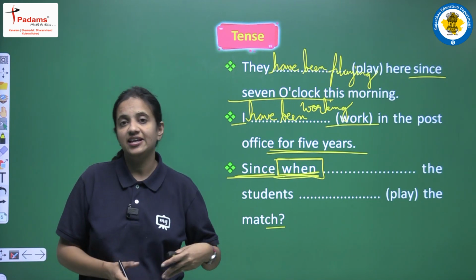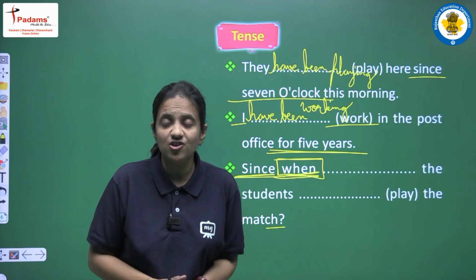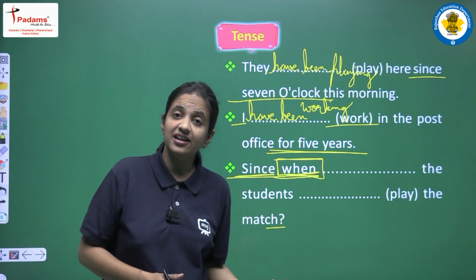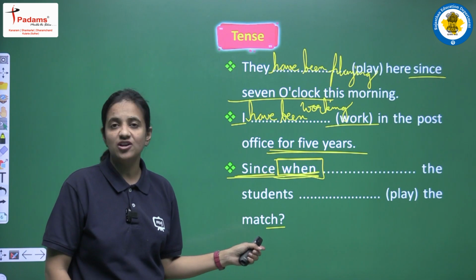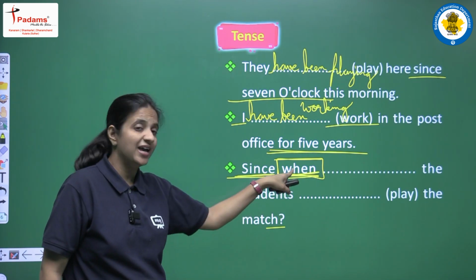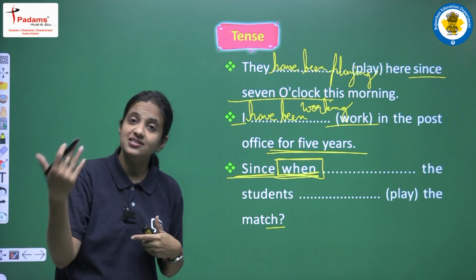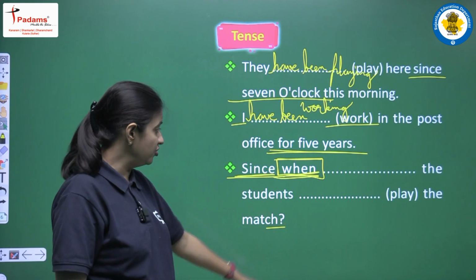So students, इस तरह के थोड़े से tricky sentence पे एग्जाम में आते हैं. So don't get confused at all. Read the sentence again and again. Right? We are having since when. So yes, in this sentence we are not having any time with since because we are having when in the question. So in the answer we will have the time. Okay, so this is also present perfect continuous tense.